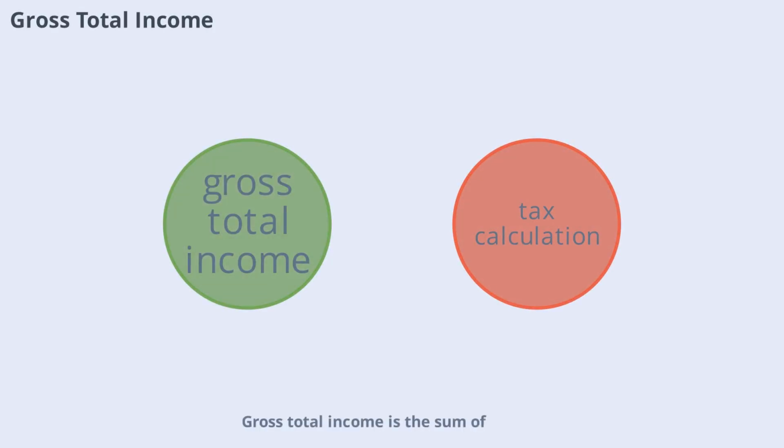Gross total income is the sum of income from all 5 heads before any deductions. It represents your total earnings for the year, forming the base for further calculations. Accurately determining your gross total income is the first step in the tax computation process.